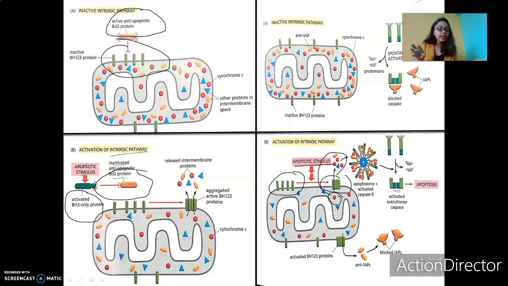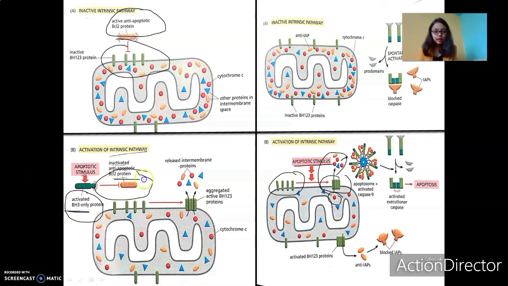So how is BH3 acting? It is acting by binding or inhibiting BCL2, or let's say BH3 is inhibiting the anti-apoptotic proteins from performing their function. Apart from this, BH3 proteins can do two functions. One is they can inhibit the anti-apoptotic proteins, as we can see here.